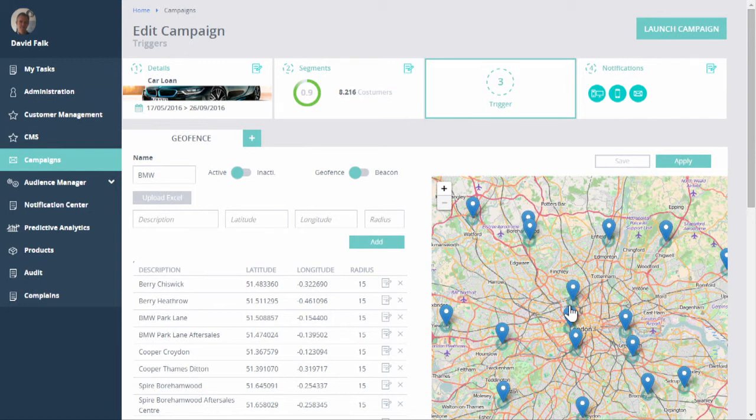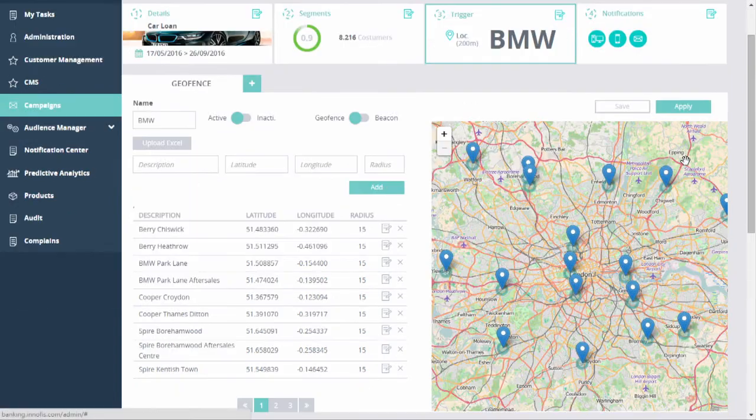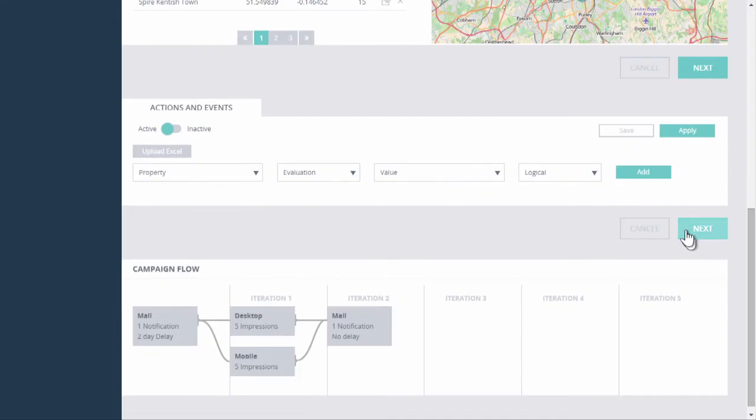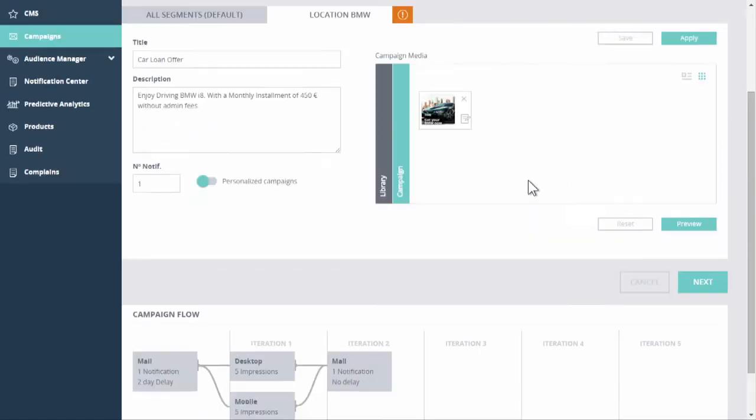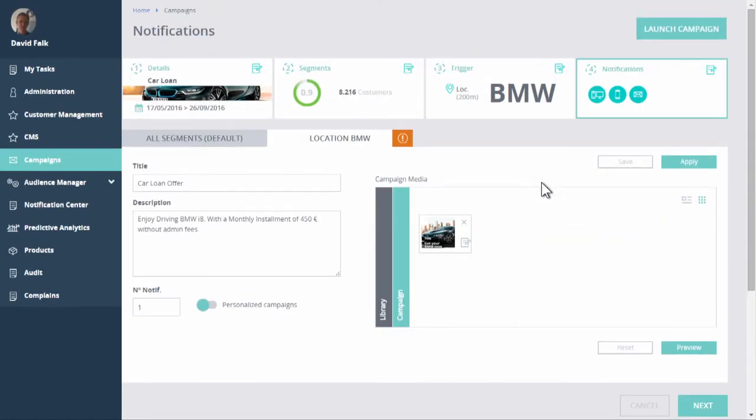And what I'm going to do is add these to the campaign, and what I will do is send our car loan campaign to people when they enter one of these locations. So I'm certain that it's personal and relevant. So I apply this, and I keep going.